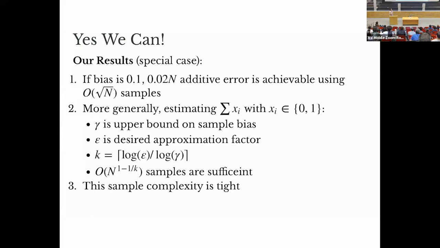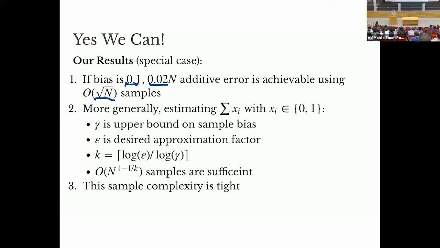We have a very general estimator, and then I want to apply it just to the context of this example. So if our sample bias is, say, 10%, and we want to get a 2% error on the sum that we return, we can achieve this error using square root n samples. So much more than constant, but much smaller than linear.